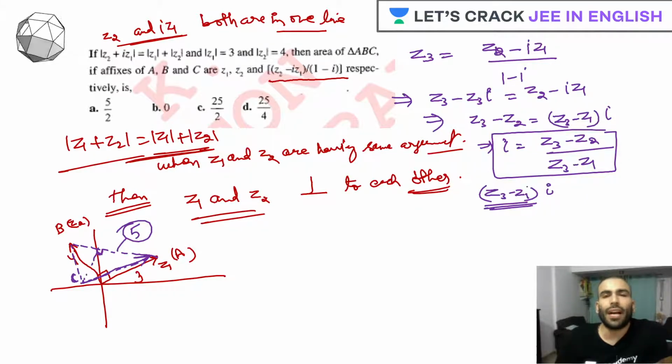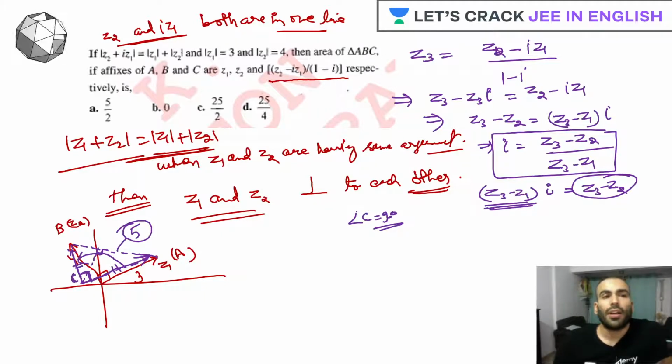So when you multiply with iota, what does that mean? That means we rotate it. So we rotate it, and we get another vector Z3 minus Z2, which is basically the other side of the triangle, CB. That means your sides are first of all equal in magnitude, and angle C is 90 degrees, and the sides are equal.